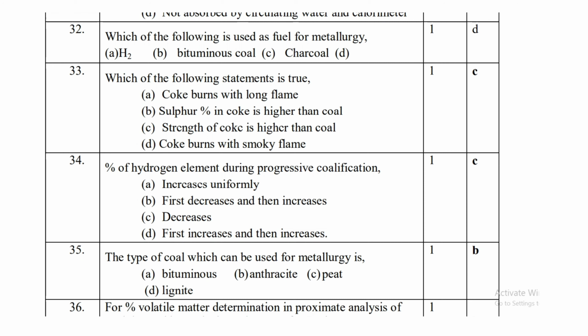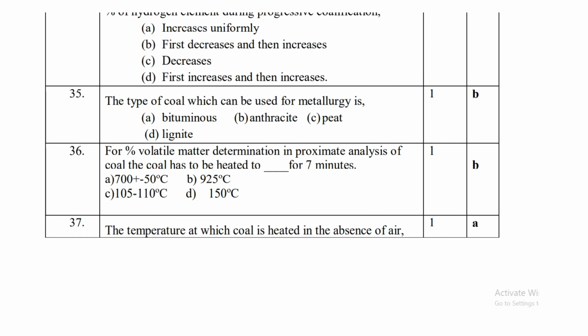Then which of the following statements is true? Strength of coke is higher than coal. This statement is true out of these four statements. The percentage of hydrogen element during progressive coalification decreases. The type of coal which can be used for metallurgy is anthracite coal. It is used for metallurgy.